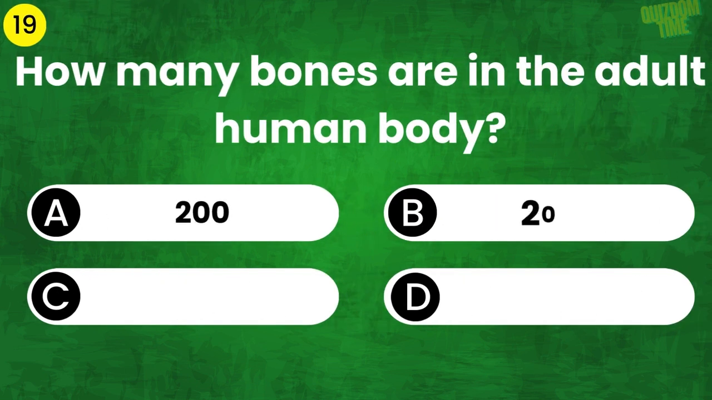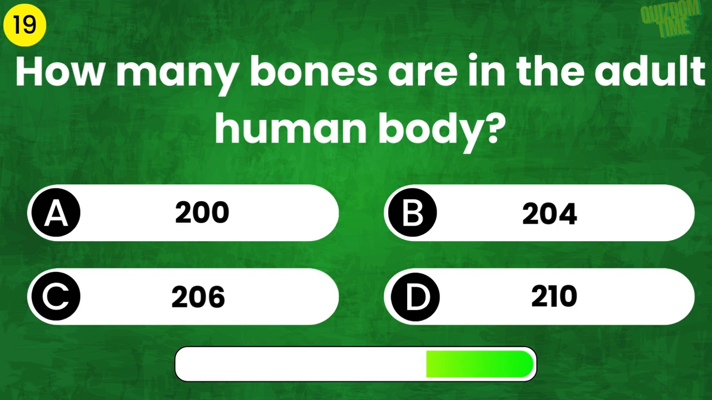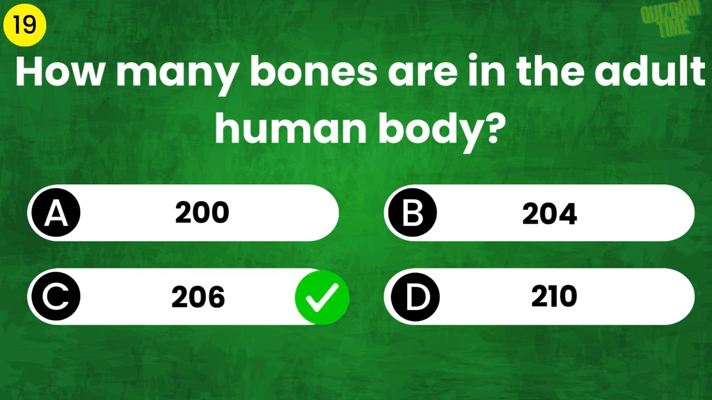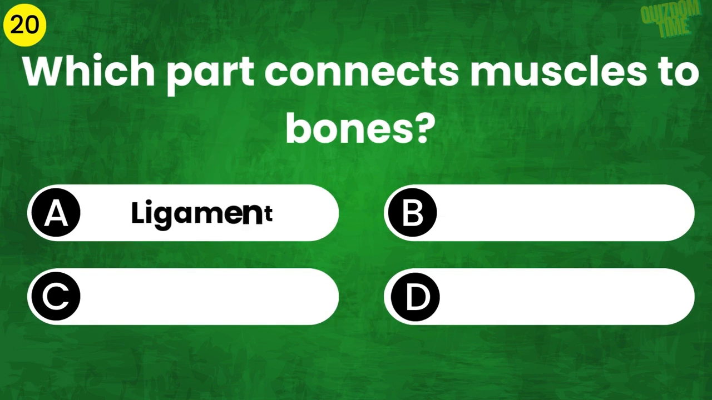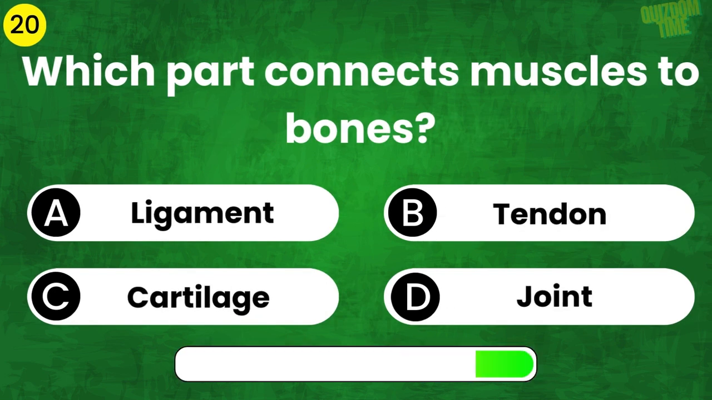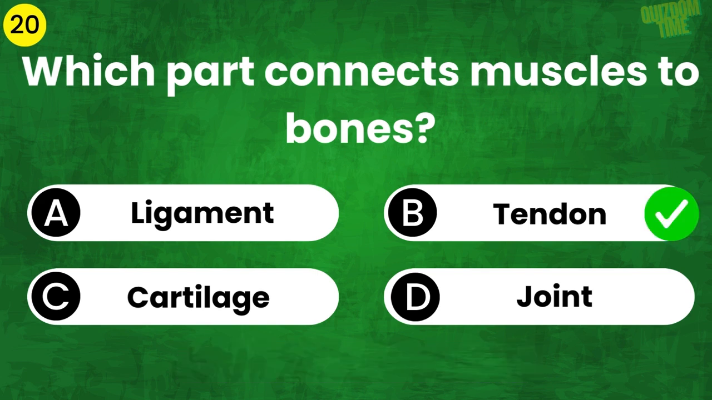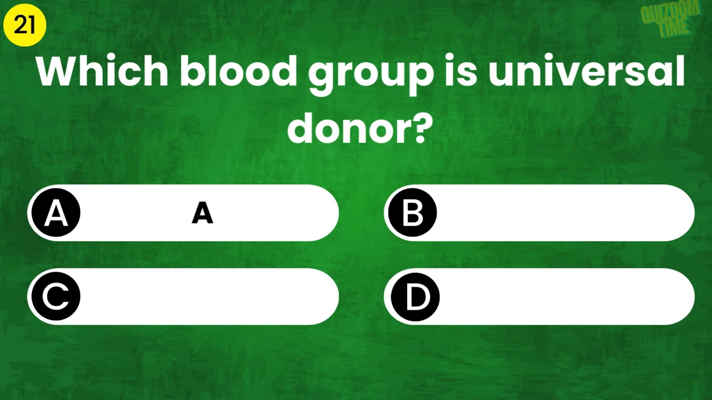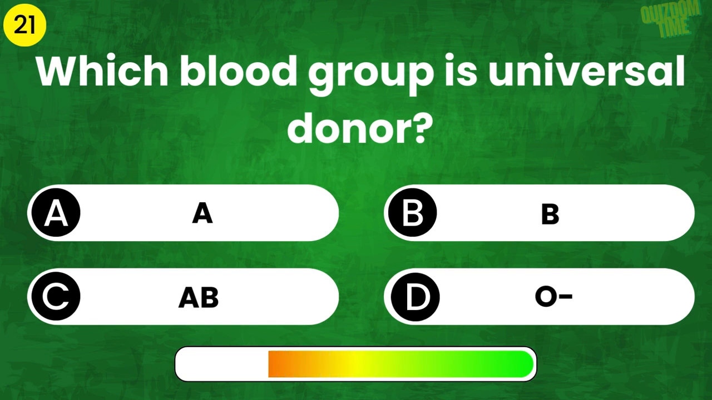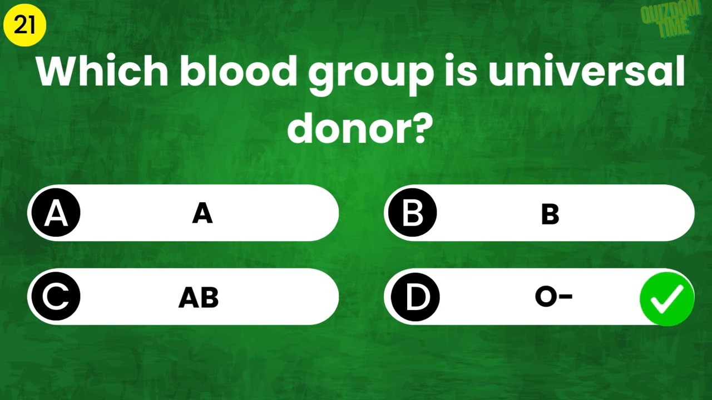How many bones are in the adult human body? The answer is 206. Which part connects muscles to bones? The answer is tendon. Which blood group is universal donor? The answer is O negative.